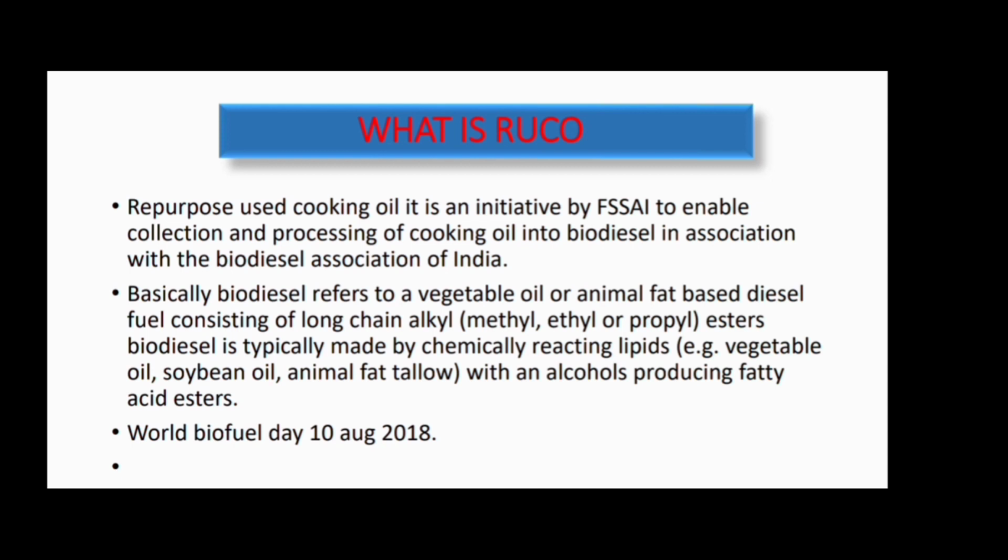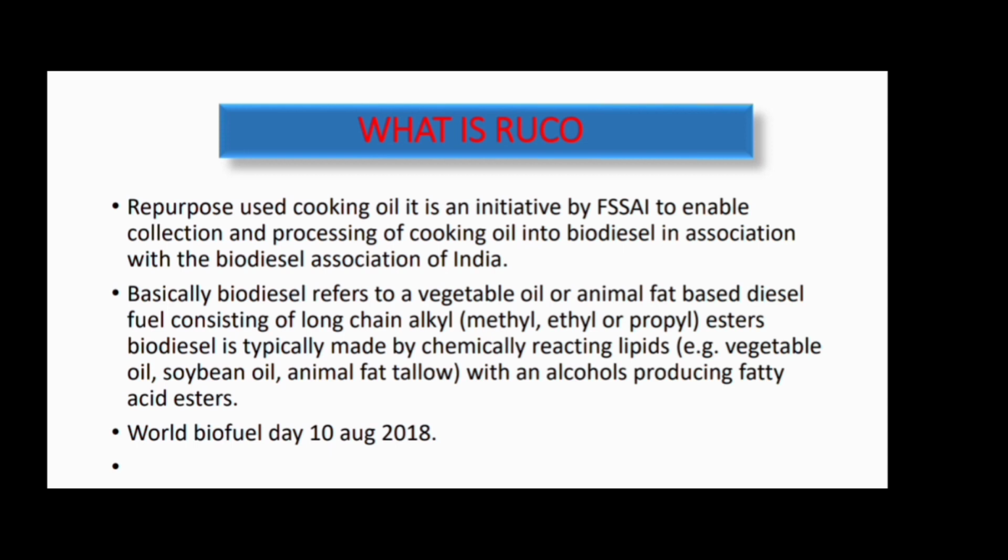Okay, so how is biodiesel made? In biodiesel production, we have the extracted oil, then we add methanol to it. After that, we do transesterification. When transesterification is done, we get two things: impure biodiesel and impure glycerin.